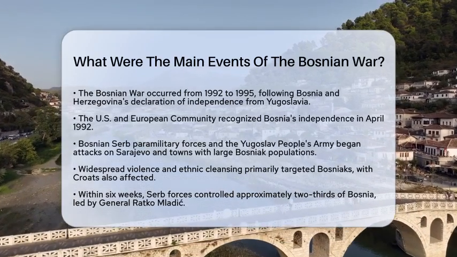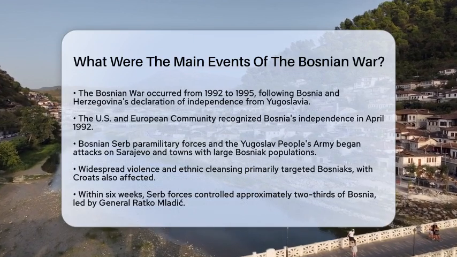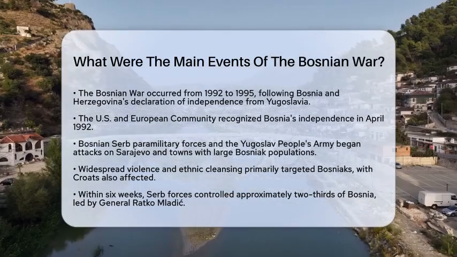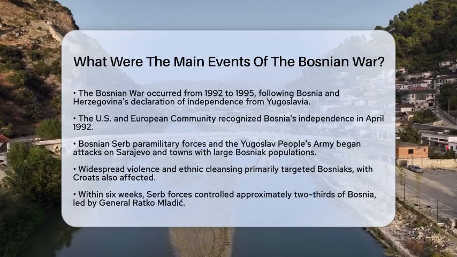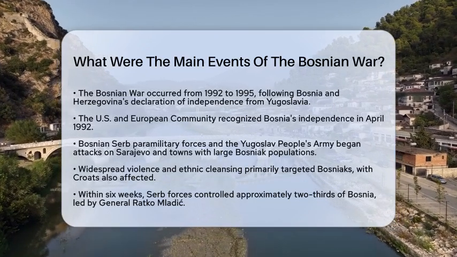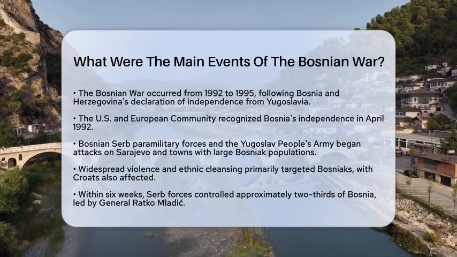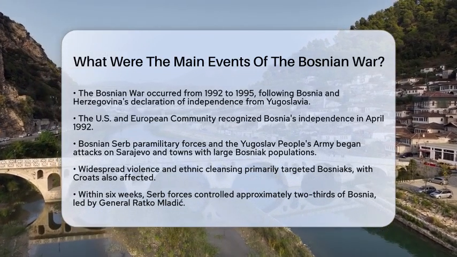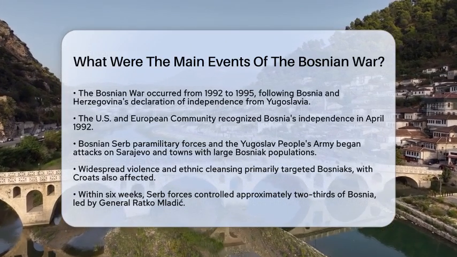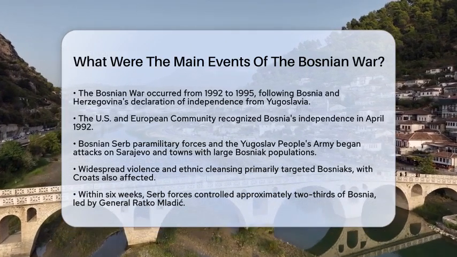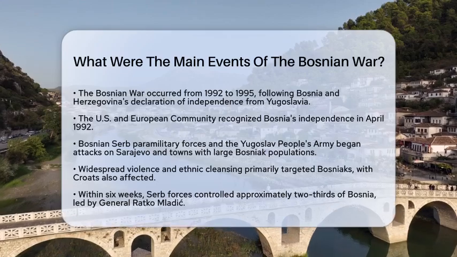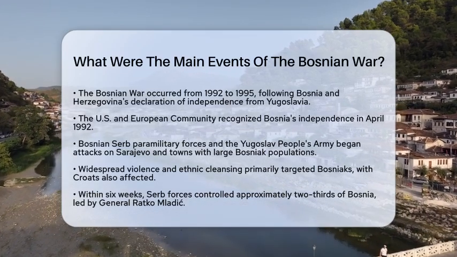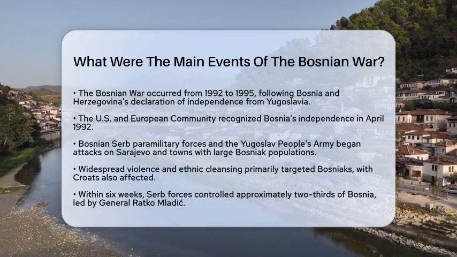This declaration was recognized by the United States and the European Community in April 1992. Following this, Bosnian Serb paramilitary forces and the Yugoslav People's Army launched attacks on Sarajevo and other towns with large Bosniak populations. This marked the start of widespread violence and ethnic cleansing, primarily targeting Bosniaks, but also affecting Croats. Within 6 weeks, Serb forces controlled about two-thirds of the country, led by General Ratko Mladic.